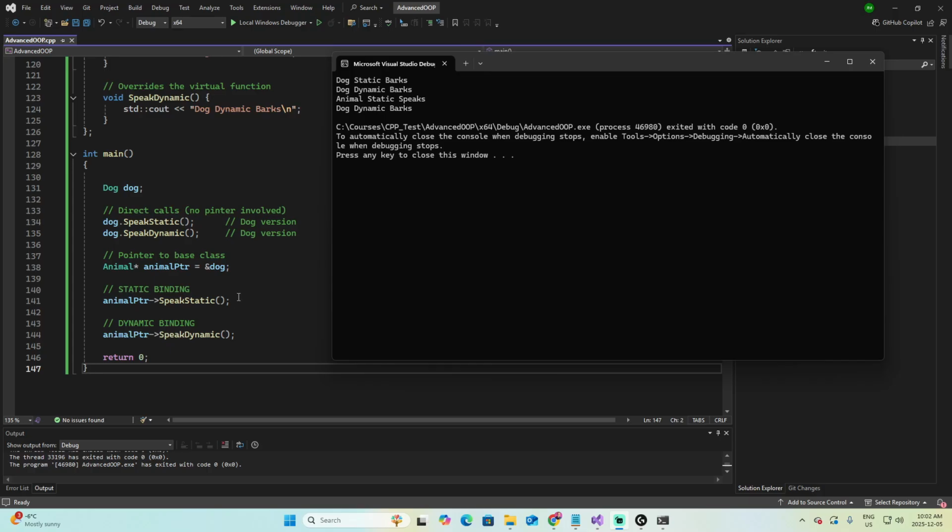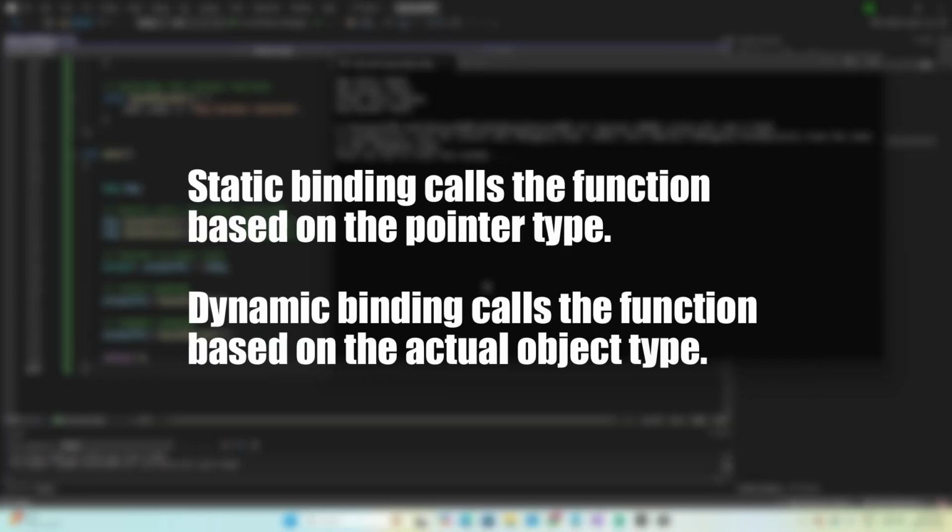Now let's cover the dynamic binding. When a function is virtual, C++ decides which function to call at runtime based on the actual object, not the pointer type. In the case animal pointer speakDynamic, the object is a Dog, so it calls Dog speakDynamic. This is the foundation of polymorphism. One sentence summary: static binding calls the function based on the pointer type. Dynamic binding calls the function based on the actual object type.